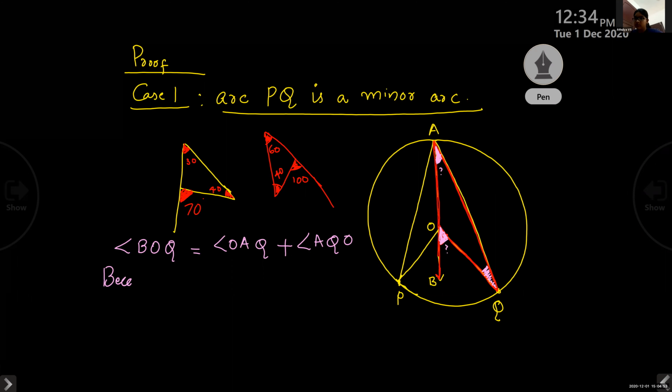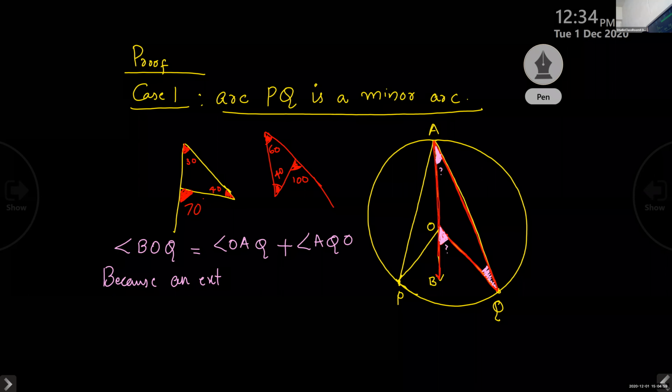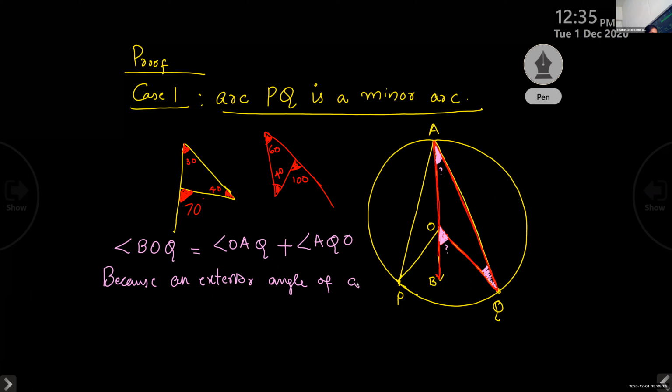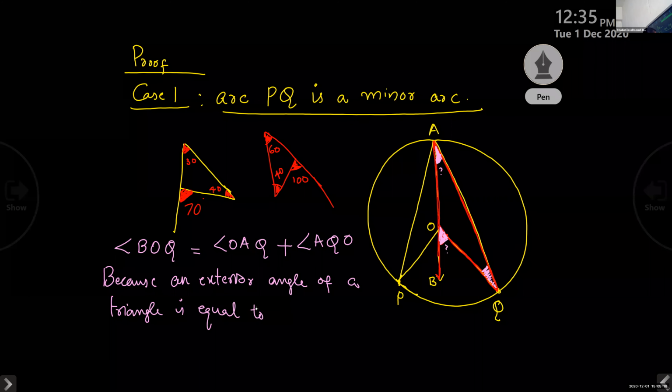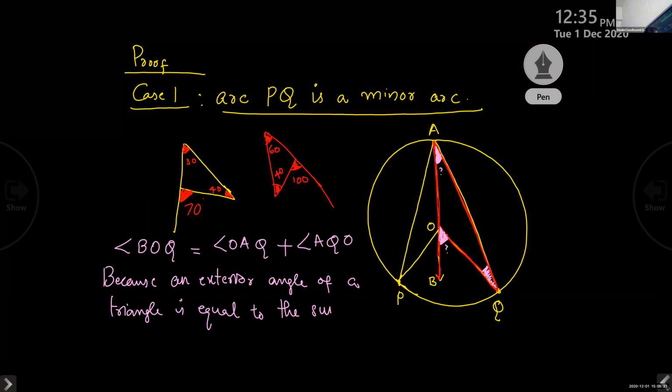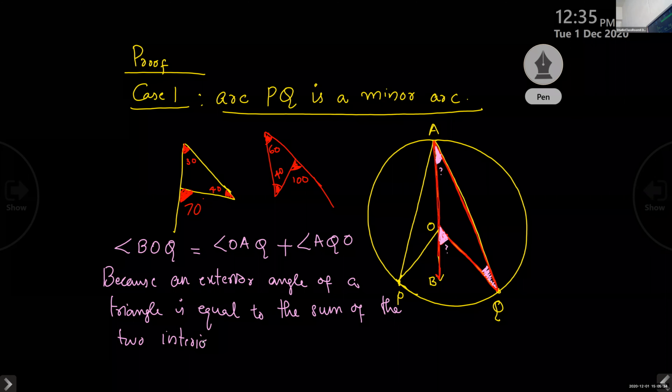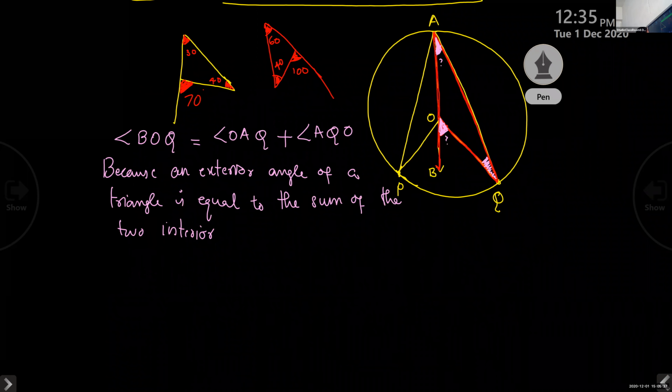Because an exterior angle of a triangle is equal to the sum of the two interior opposite angles.